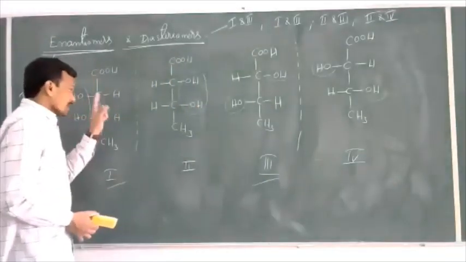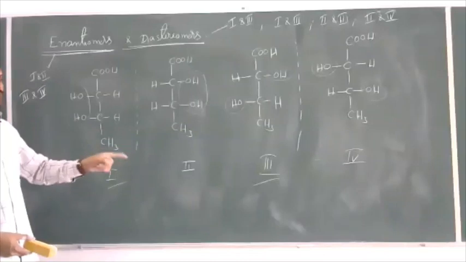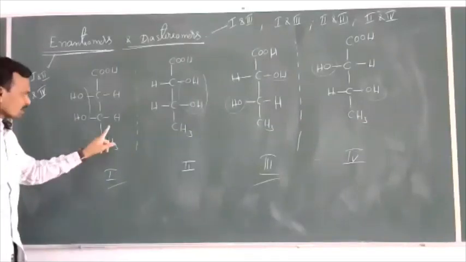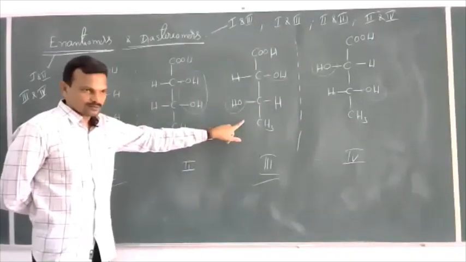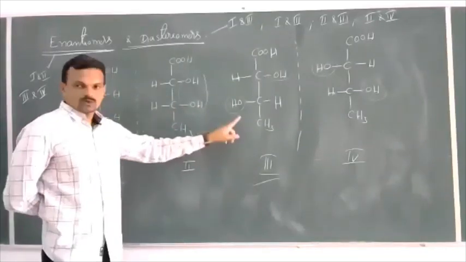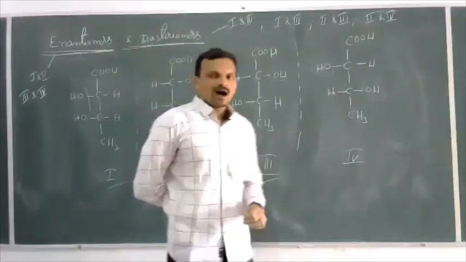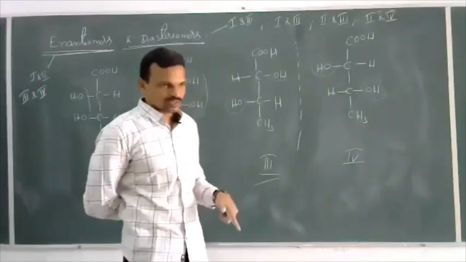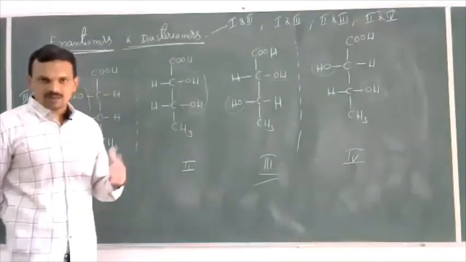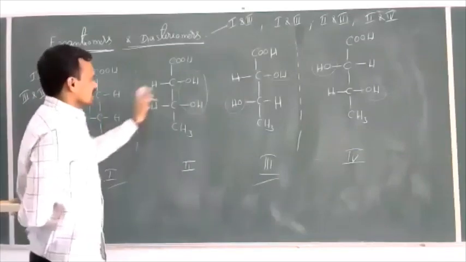And diastereomers can be separated by physical methods because the boiling point of these two is different, the melting point of these two is different. So by using fractional distillation or fractional crystallization, by applying some physical methods, we can isolate diastereomers.